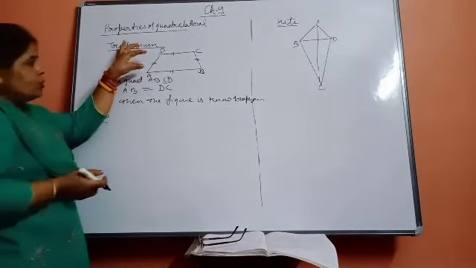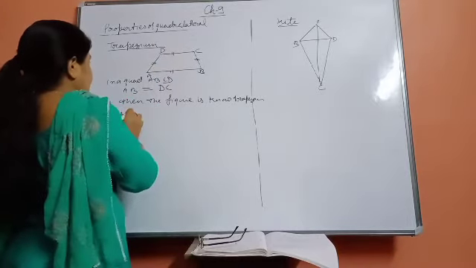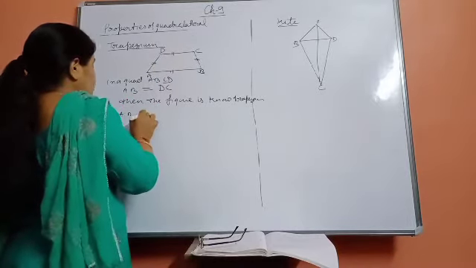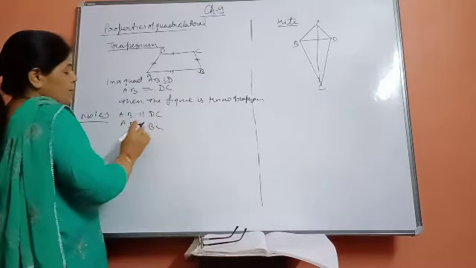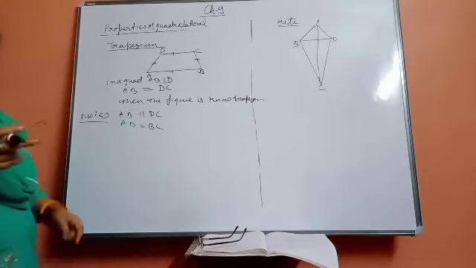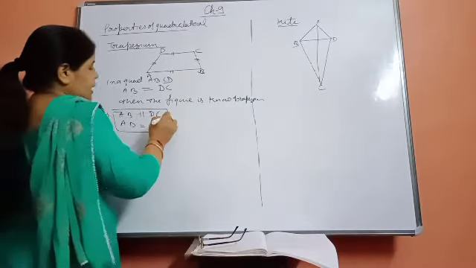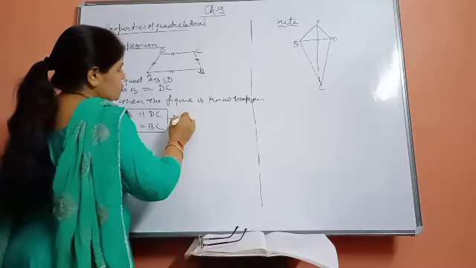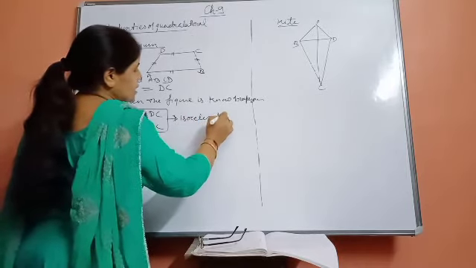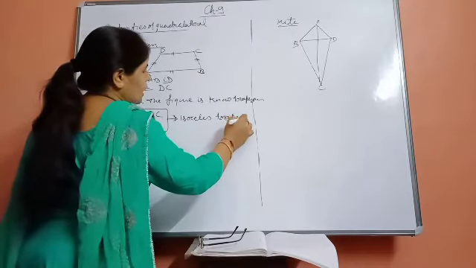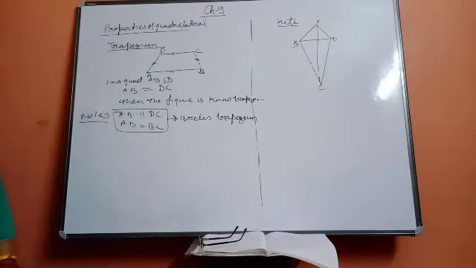If suppose AB is parallel to DC and AD is equal to BC, means one pair is parallel and the other pair of sides is equal, then this kind of trapezium is known as an isosceles trapezium. This kind of special trapezium is known as the isosceles trapezium.